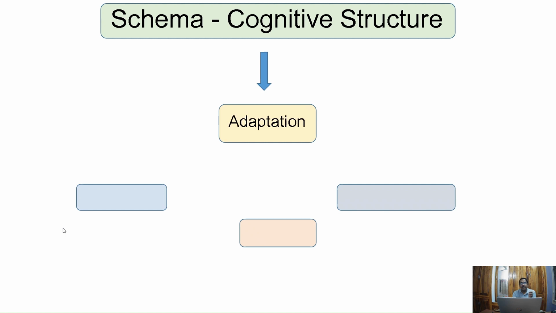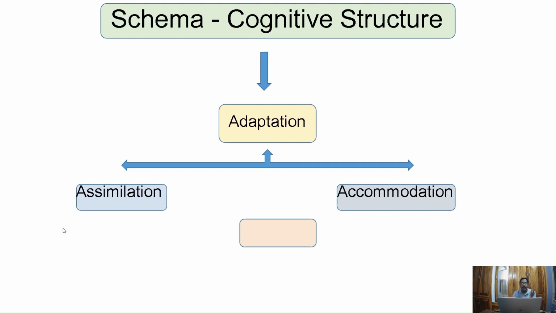and whatever we learn will be taken inside the cognitive structure by a process called adaptation. Adaptation occurs in two ways. One is assimilation, the other is accommodation. Let me explain with a small anecdote. Let us take a newborn baby. We call that a neonate. A neonate is a newborn baby.